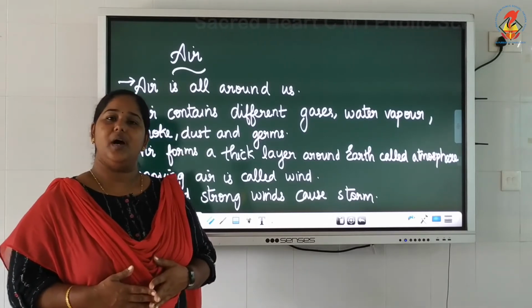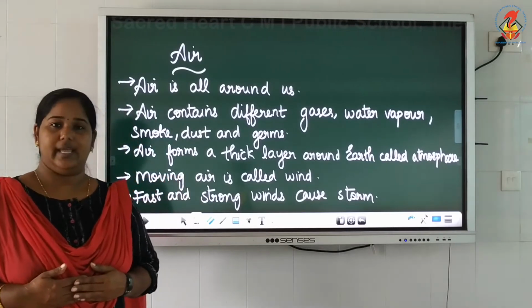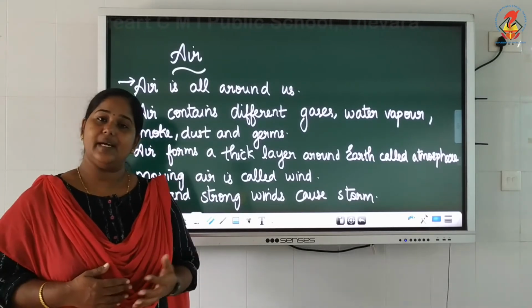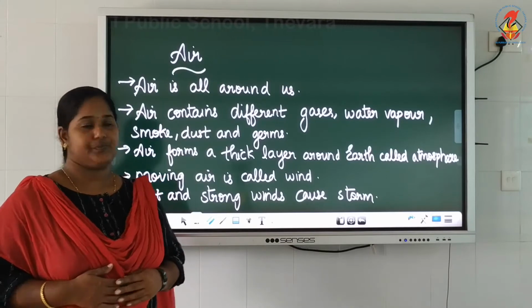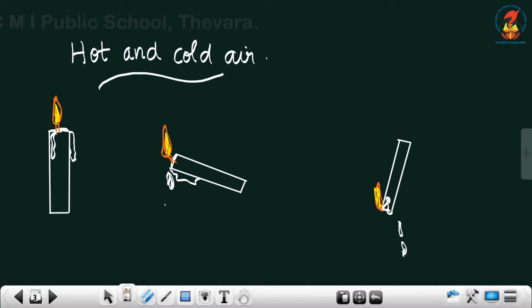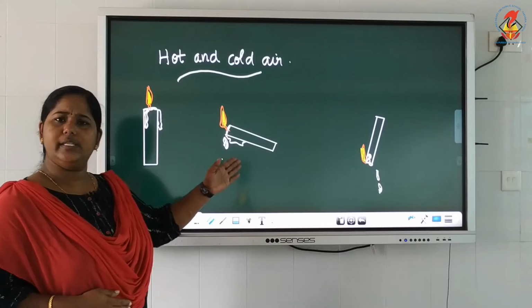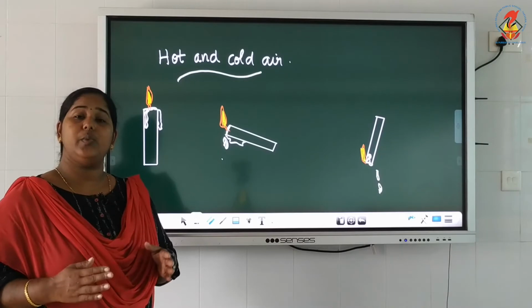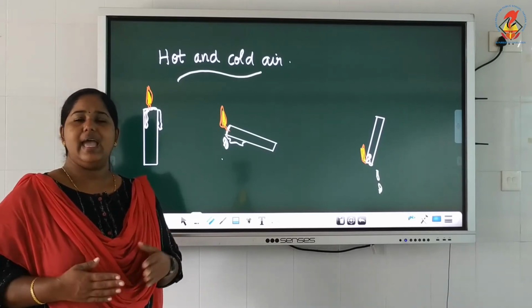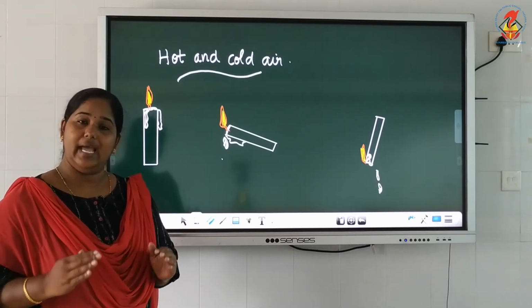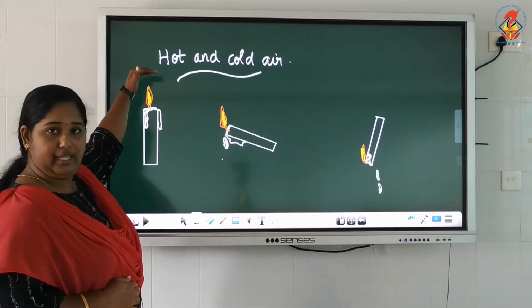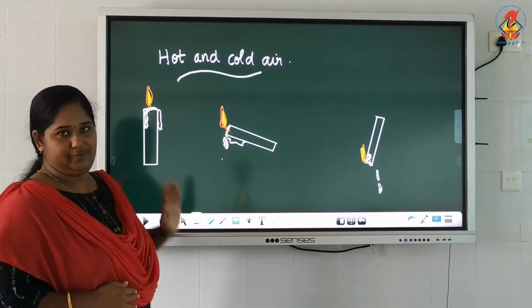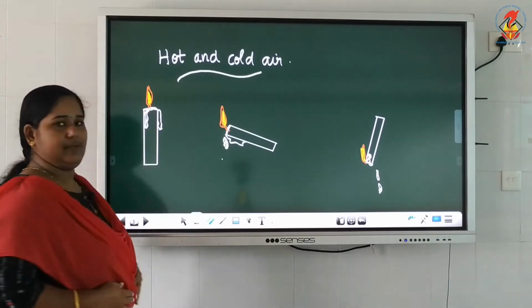Now we are going to learn about hot and cold air. Air gets heated up and it cools down also. Suppose we are lighting a candle. Candle flame always burns upwards. Even if you try to hold it in a slanting way, even if you try to hold it downward, the flame always burns up. And when you try to hold your hand on top of the flame, and on both sides of the flame, like this, covering the flame like this.